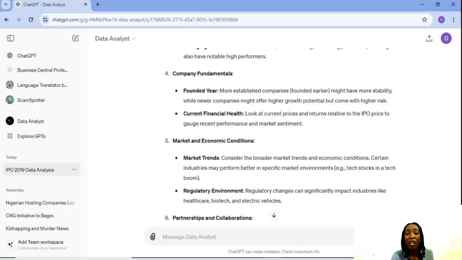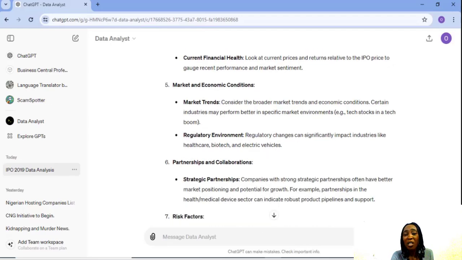Market and economic conditions. Market trends: consider the broad market trends and economic conditions. Certain industries may perform better in specific market environments, e.g. tech stocks in a tech boom. Regulatory environment: regulatory changes can significantly impact industries like healthcare, biotech, and electric vehicles.